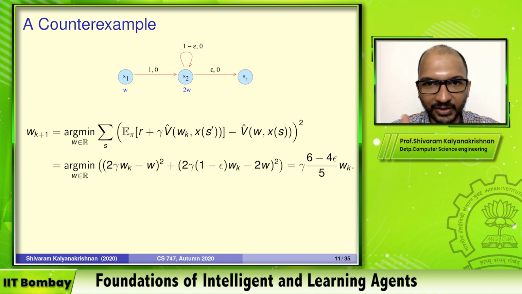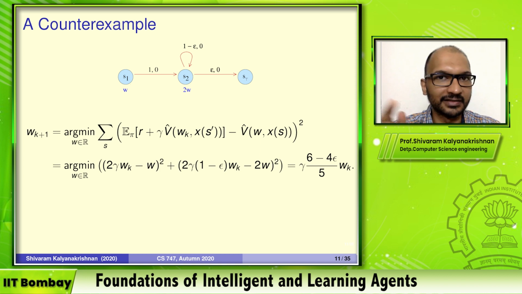Similarly for the second state, your current estimate is 2 times W, and this bootstrapping estimate is what's going to happen here. With probability epsilon, you'll get 0. Okay, so you don't have to write that down. But with probability 1 minus epsilon, you're going to stay in the same state, and your estimate starting from there is going to be 2 gamma W_k, right? So this is the term coming from the second state. You square these two things and sum them up, and we want to find the W, right, that minimizes this.